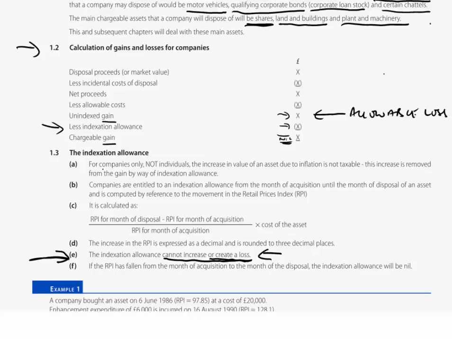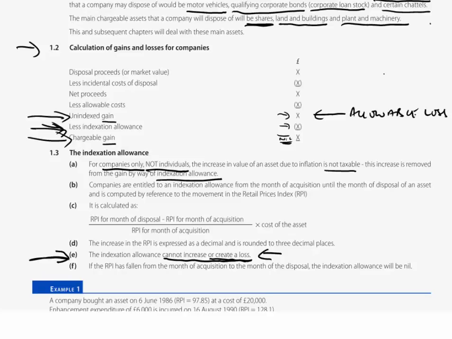Right, as we have said, for companies only, not individuals, the increase in the value of an asset due to inflation is not taxable. So we need to work out what is the effect of that increase in inflation. That increase is removed from the gain by way of indexation allowance. We get the unindexed gain, then we take away indexation, and that then gives us the bottom line chargeable gain.